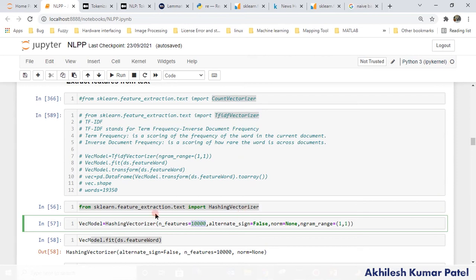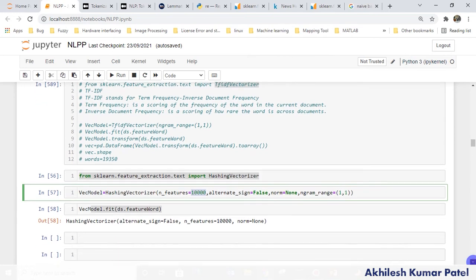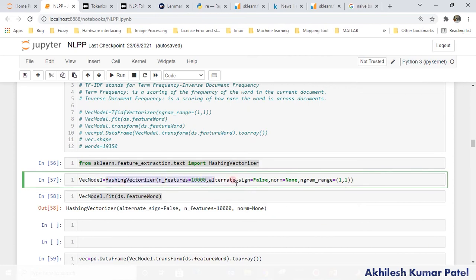Okay, so from feature extraction from the text, I am just importing this here. Once we have this, we are creating one model. You may say this is a blank model where features are provided. How many features do I want? I don't want to normalize that feature between 0 to 1. Also, I don't want the alternate signs. Why don't I want alternate signs? If I set alternate sign true, I will get negative values also. But these are words. I want my value to be 0 or 1 only, or 0 or 2 only, in a count form, you may say.